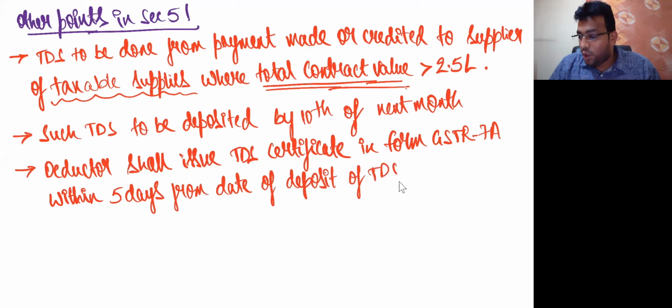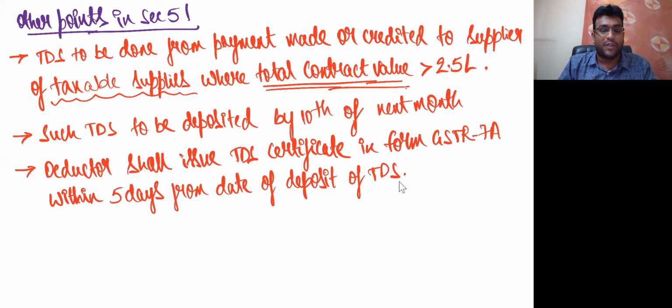That means don't directly say 15th, my dear friends. Don't say that the due date is 10th, so this is 15th. That answer is wrong. They did not say 10th, they did not say 5 days from due date. They clearly said 5 days from date of deposit. You need to understand that point very clearly. So 5 days from date of deposit. That means if the TDS is deposited on 8th, then this becomes 13th. If on 9th, this becomes 14th. If on 10th, this becomes 15th. If on 6th, this becomes 11th. So don't write in the exam 10th, 15th and all.